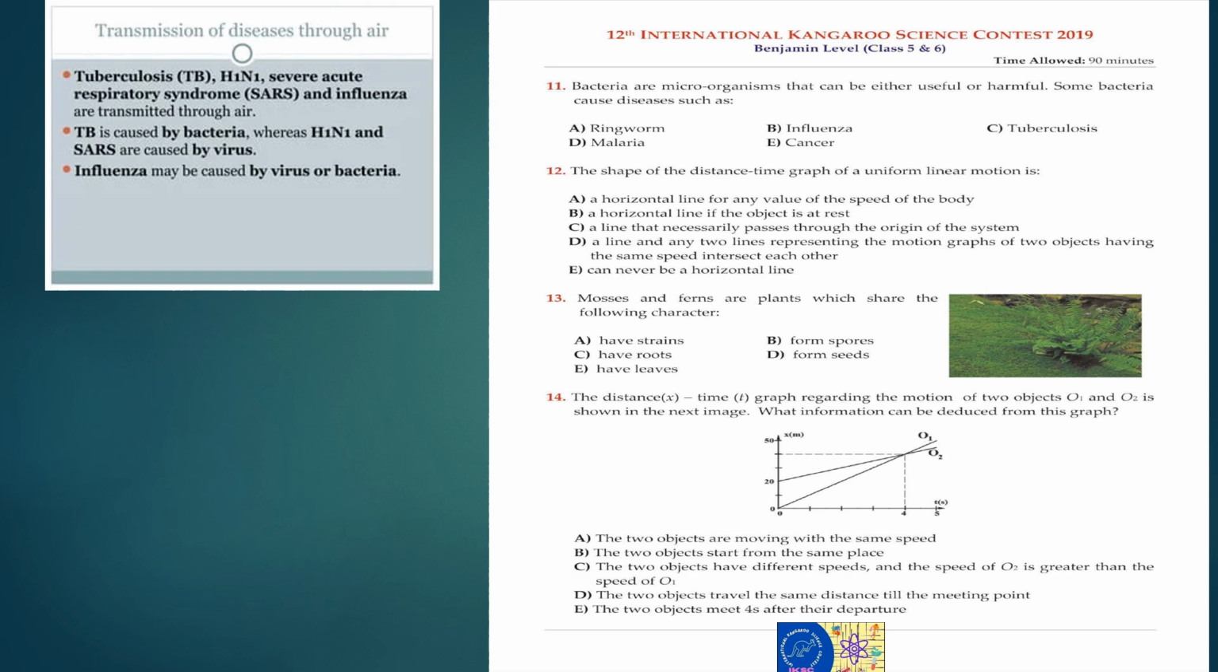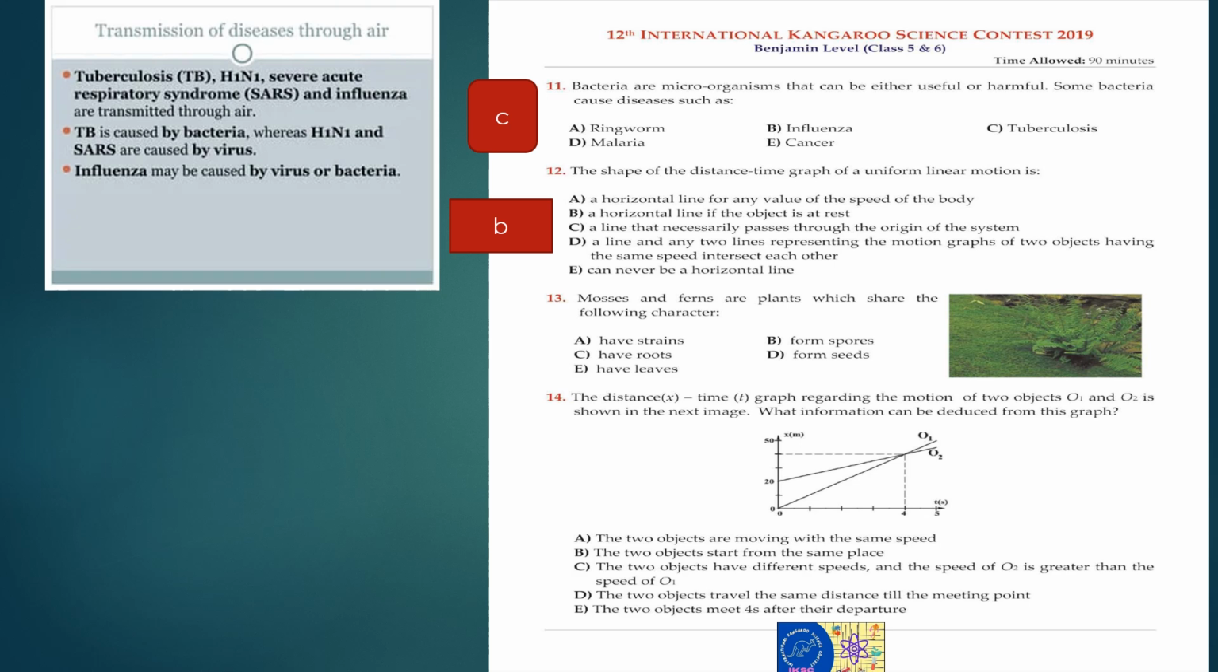Most important type. Non-infectious diseases are heart diseases, cancer. In this diagram, you can also see tuberculosis, TB, SARS, and influenza. We see tuberculosis. The shape of the distance time graph of a uniform linear motion is a horizontal line if the object is at rest.